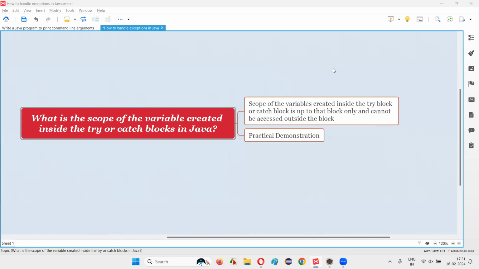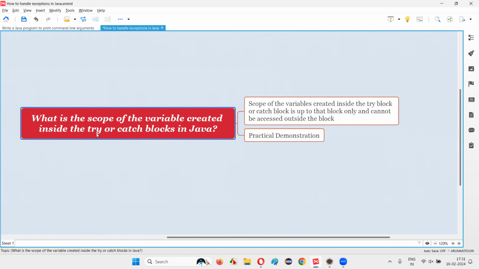In this session, I'm going to answer one of the Java interview questions. That is, what is the scope of the variable created inside the try block or catch block in Java? Let me answer. Whether it is a try block, a catch block, or a finally block, it doesn't matter, guys.